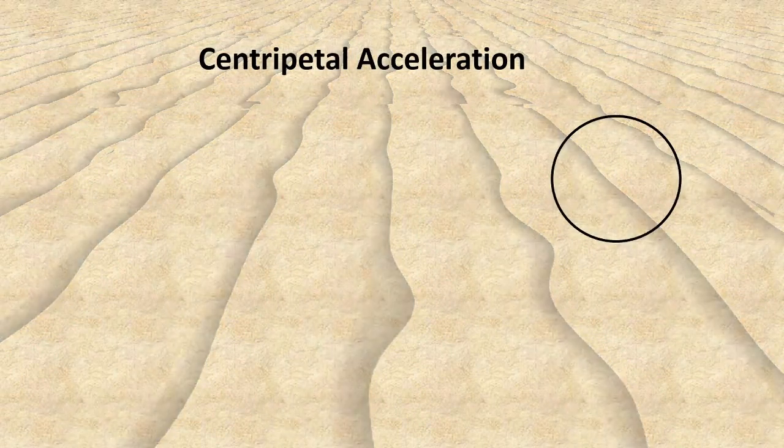We already know that when a particle moves along a circular path, its direction is continuously changing. Even though the motion is uniform, that means the magnitude of velocity, that is the speed, is constant, but its direction is continuously changing.